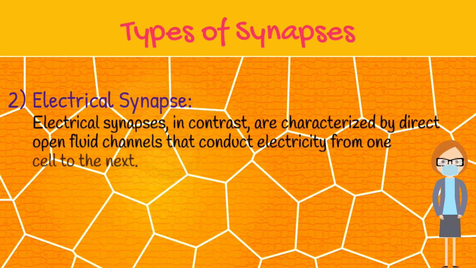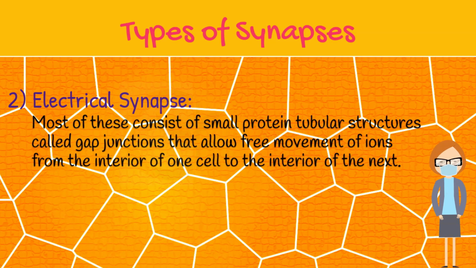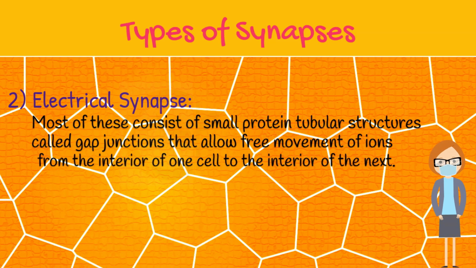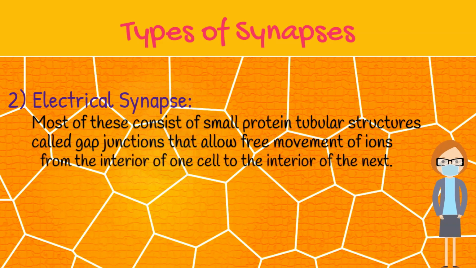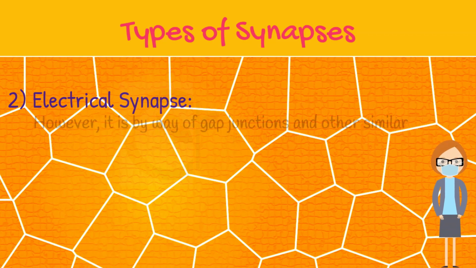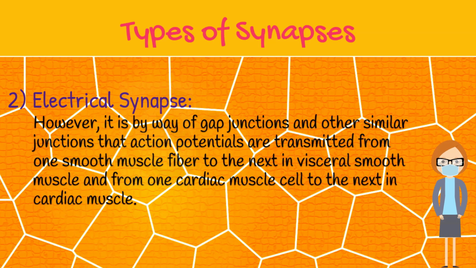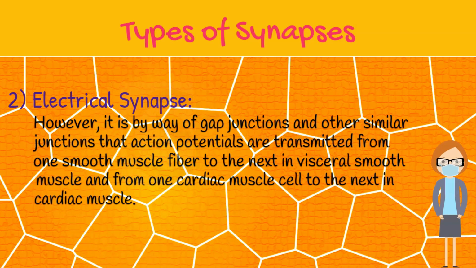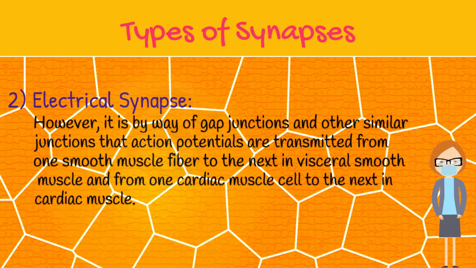Electrical synapses, in contrast, are characterized by direct open fluid channels that conduct electricity from one cell to the next. Most of these consist of small protein tubular structures, called gap junctions, that allow free movement of ions from the interior of one cell to the interior of the next. Only a few examples of gap junctions have been found in the central nervous system. However, it is by way of gap junctions, and other similar junctions, that action potentials are transmitted from one smooth muscle fiber to the next in visceral smooth muscle, and from one cardiac muscle cell to the next in cardiac muscle.